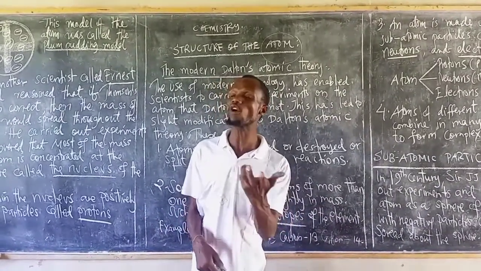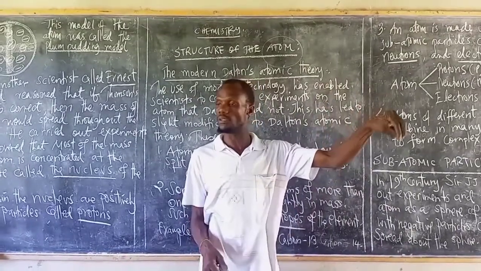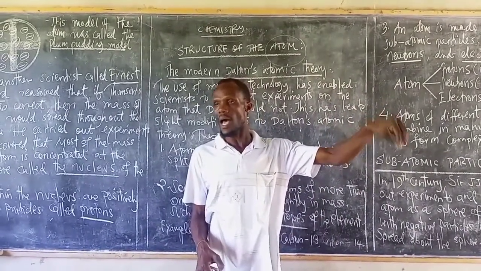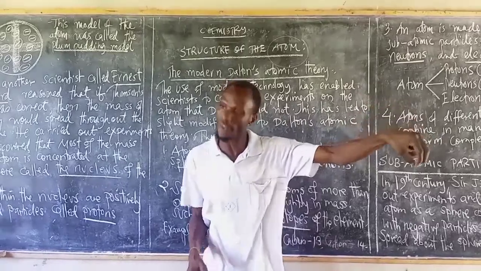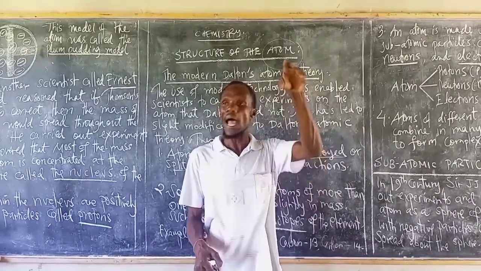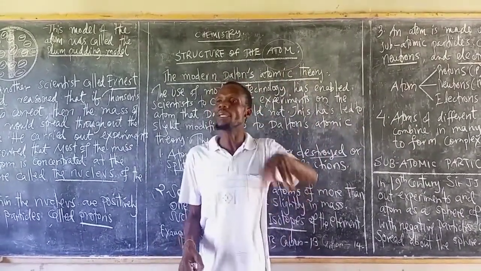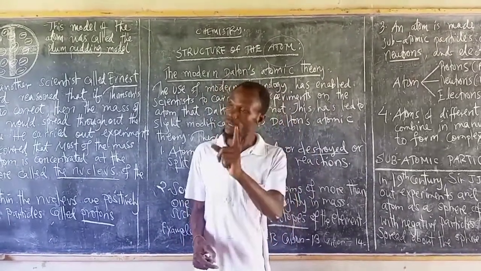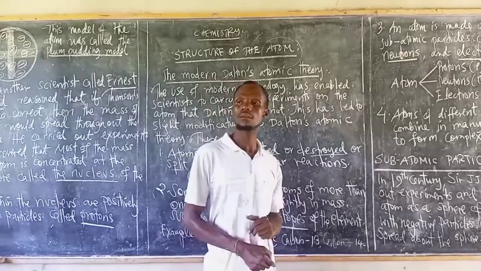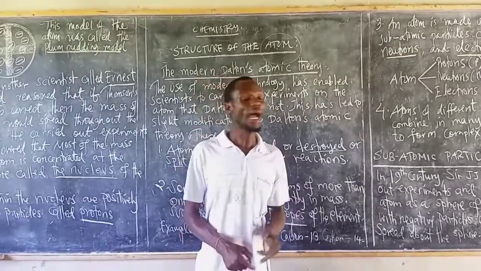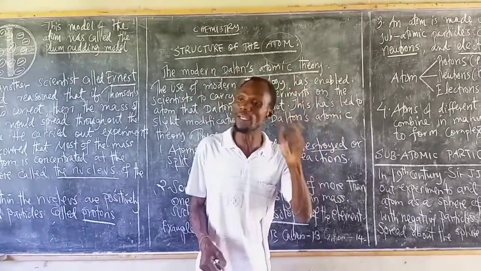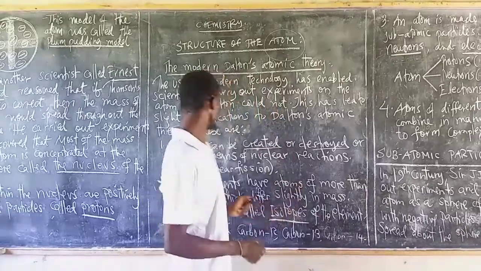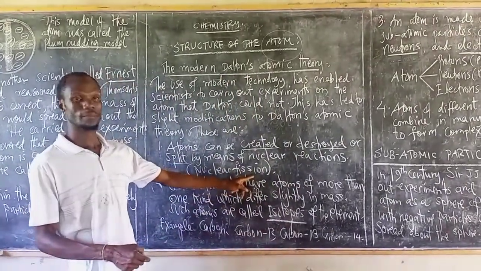So they came to the conclusion that Dalton's assumption was not correct, that an atom cannot be split, cannot be created, cannot be destroyed. Rather, an atom can be created, destroyed, and even split by means of nuclear reaction. And we call it nuclear fission.